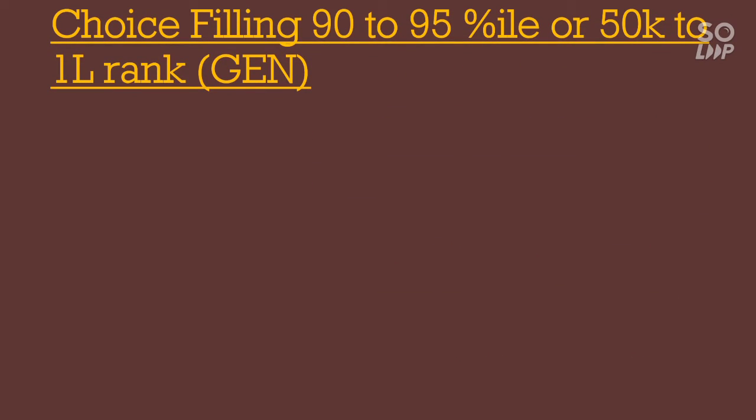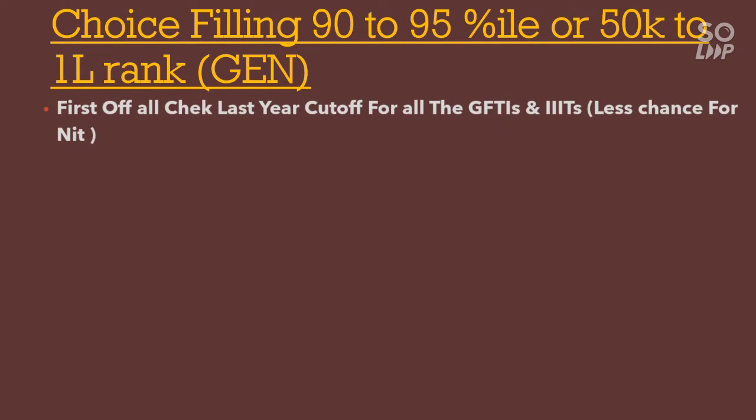Choice filling for a student having 90 percentile to 95 percentile, or you can say 50,000 to 1 lakh rank, for a general category student. What should be the strategy to fill the choice, I am discussing here. First of all, you need to check last year's cutoff for all the GFTIs and Triple ITs, as you have less chance for NIT.